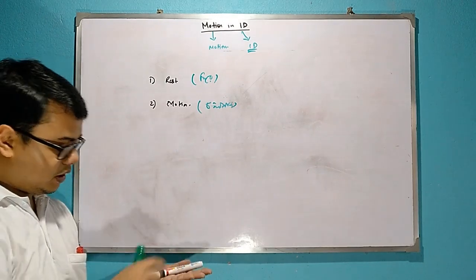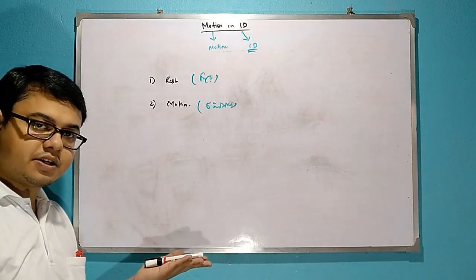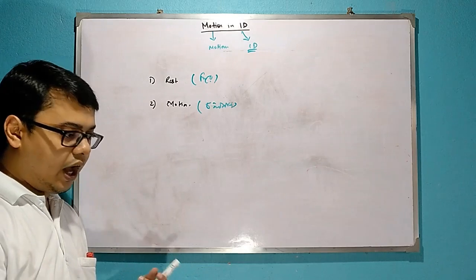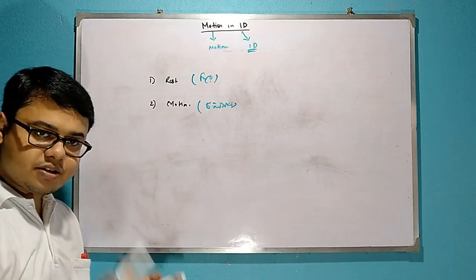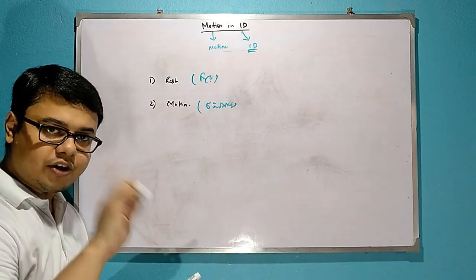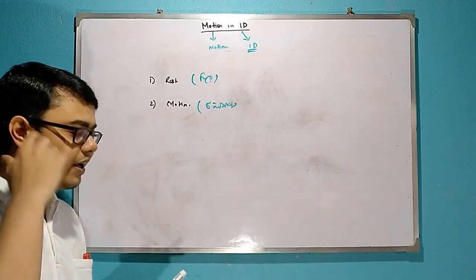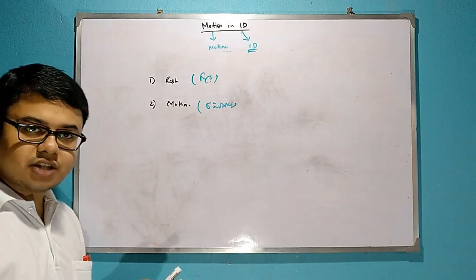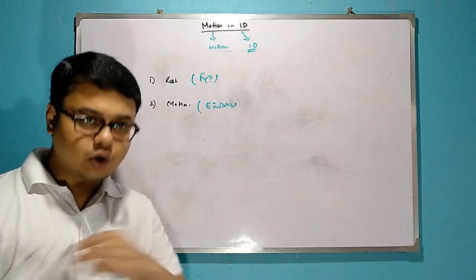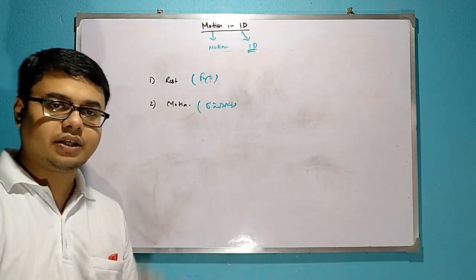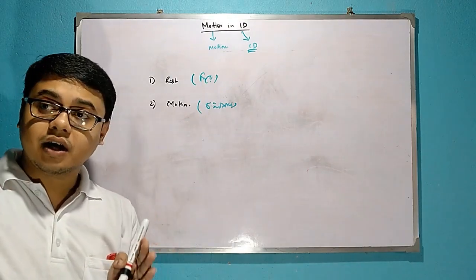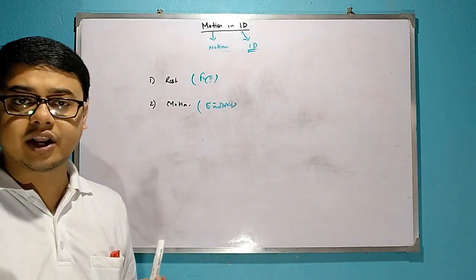Suppose this is the table and this pen is at rest. Is it at rest? Yes, it is at rest. I am walking. Am I at rest or in motion? I am in motion. Suppose you are in a train and on the opposite track there is another train. It starts moving. Then you may feel that your train has started moving. So is your train actually moving? No, but with reference to the other train, your train is moving.